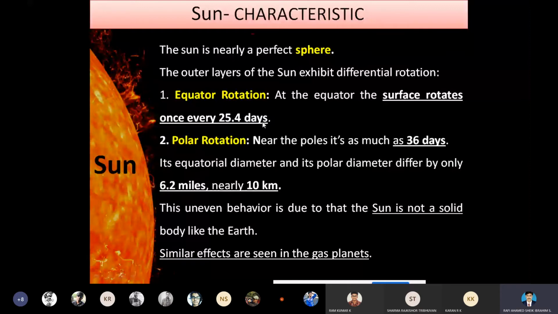Polar rotation means the surface rotates once every 36 days. The difference between these two rotations is nearly 10 kilometers, that is 6.2 miles. The sun is not a solid body because it induces the temperature, and all the gaseous planets in the universe are not solid bodies.